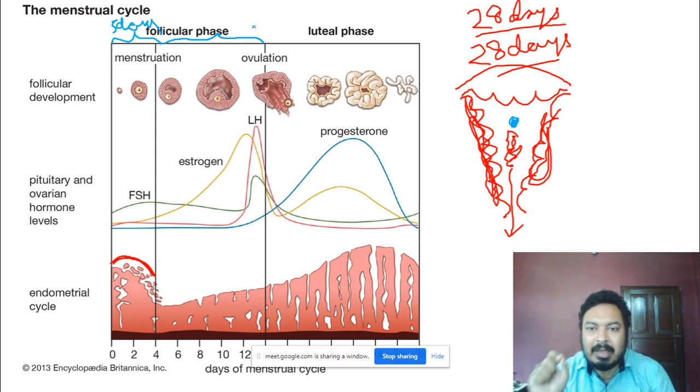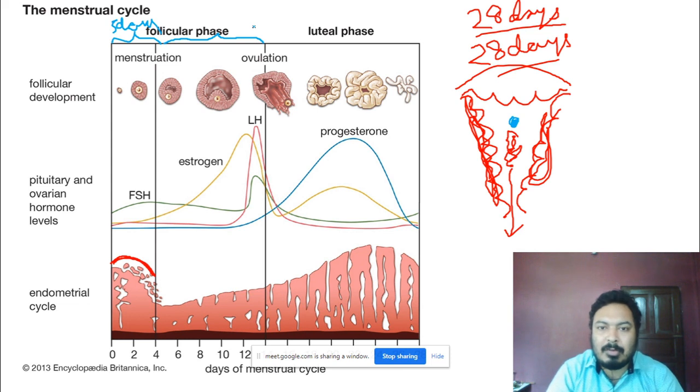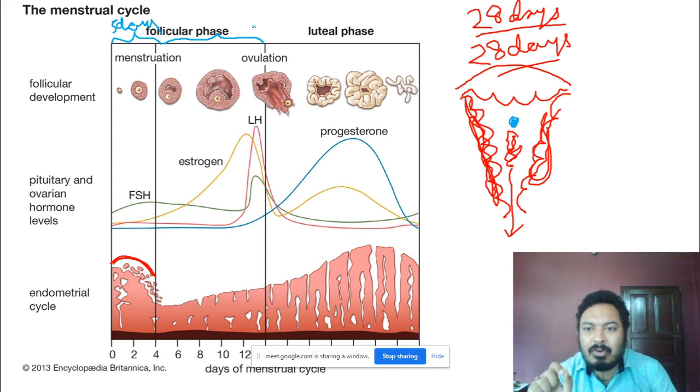Suppose one follicle is at the primary follicle stage. The primary follicle is converted into the secondary follicle, and the secondary follicle is converted into the Graafian follicle. Okay, during this time frame, which is known as the follicular phase, it starts from the 6th day and ends on the 14th day. So in this period one follicle develops, from primary follicle to secondary follicle, and secondary follicle to the Graafian follicle, like that. It changes its structure within this follicular phase.